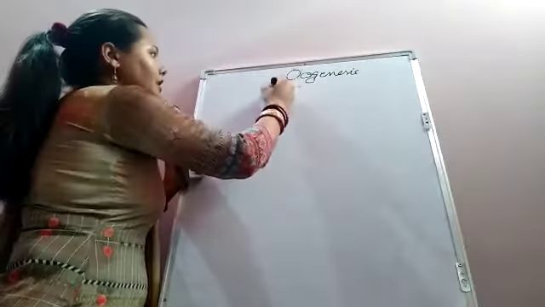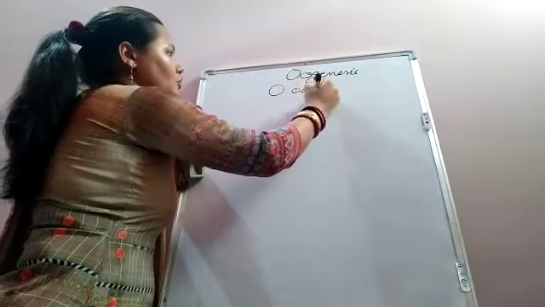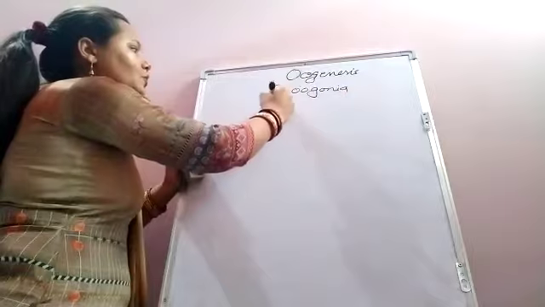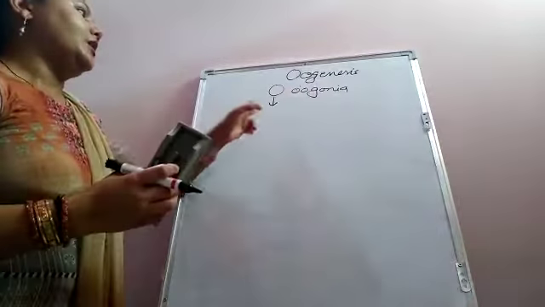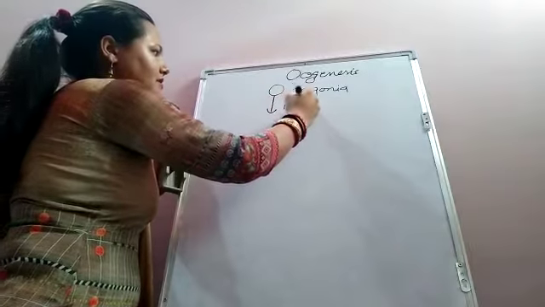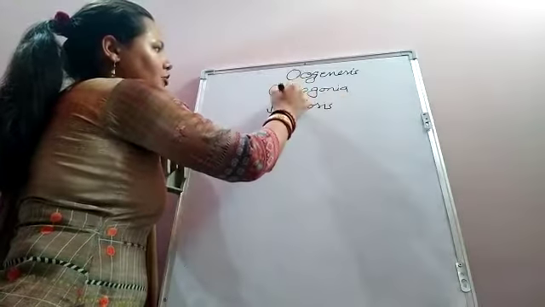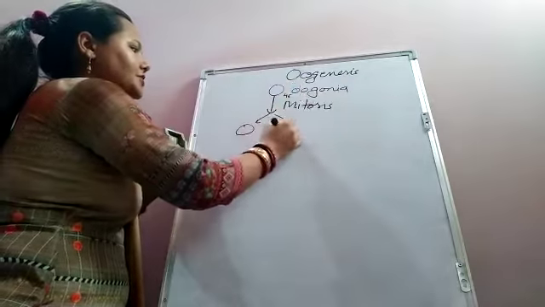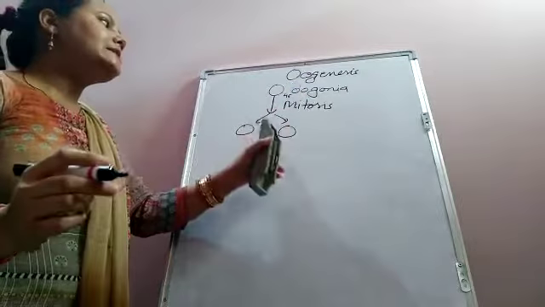In the starting we have oogonia. This oogonia will undergo mitosis with the chromosome number 46, and it will result in the formation of 2 cells.